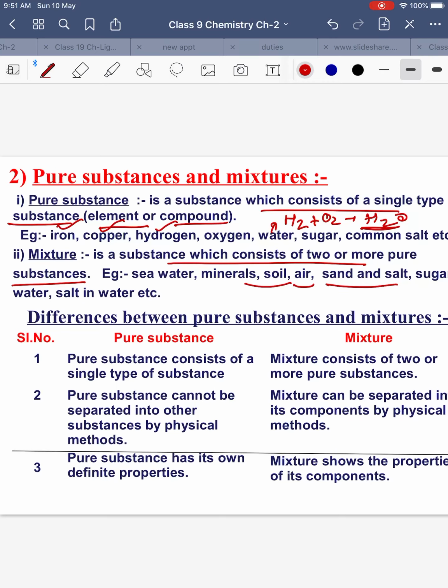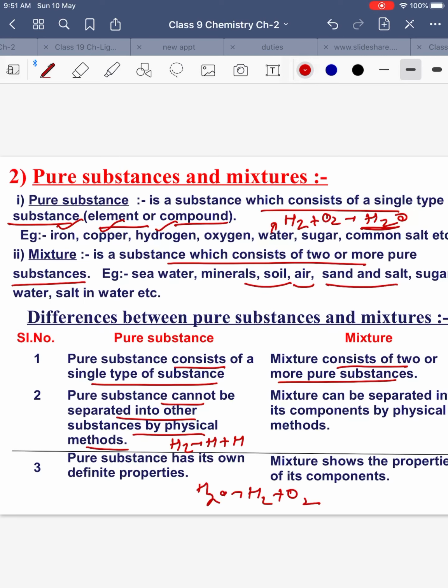So the differences between pure substances and mixtures are: a pure substance consists of a single type of substance, a mixture consists of two or more pure substances. Pure substances cannot be separated into other substances by physical methods. That means from H2 I cannot separate hydrogen, or from H2O I cannot separate hydrogen and oxygen by simple physical methods.